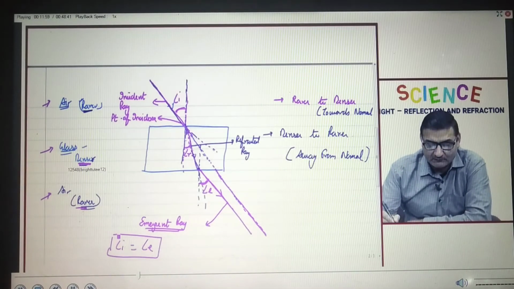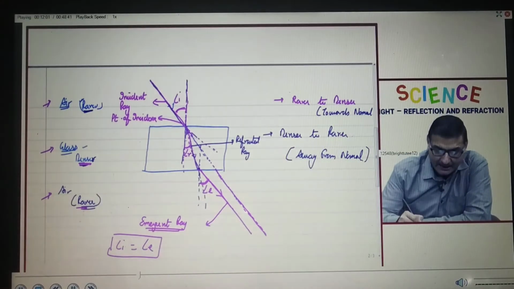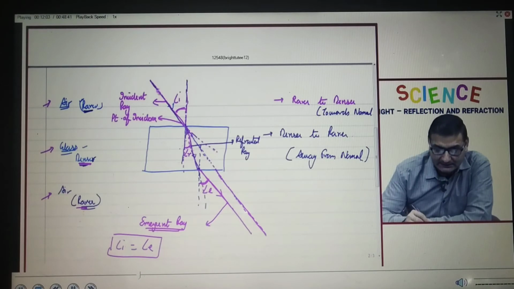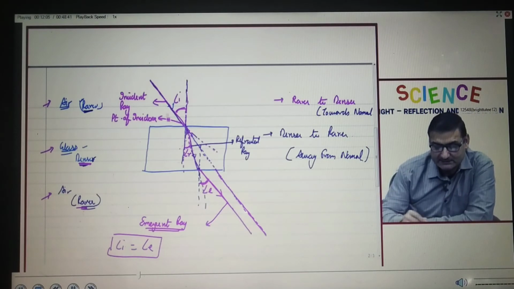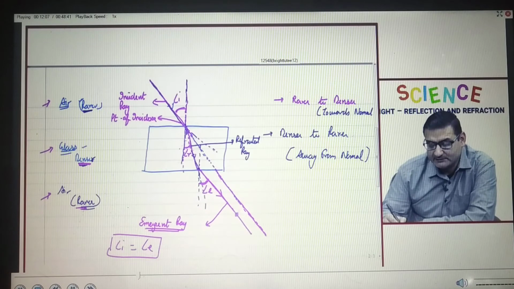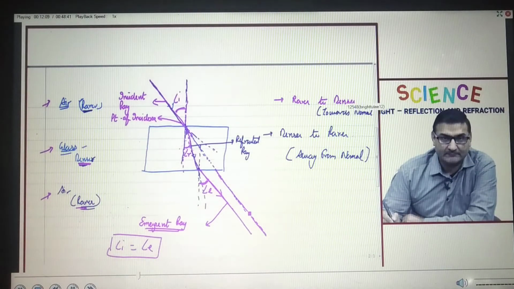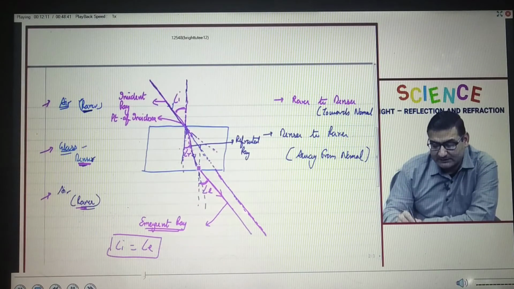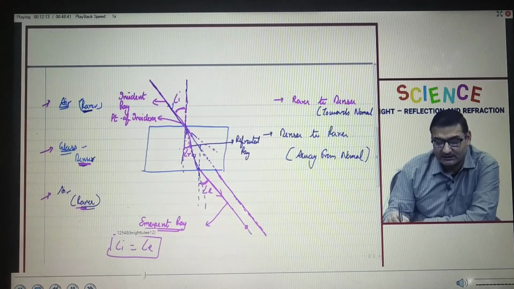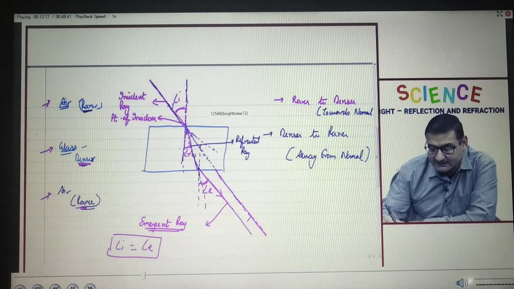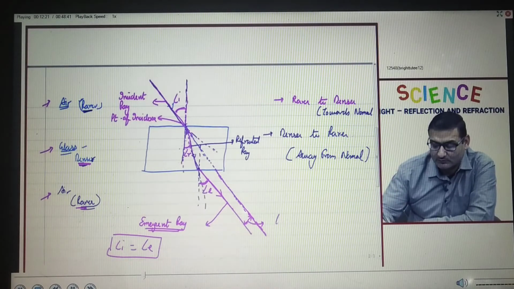In layman terms, we say that with parallel normals, the angle of deviation is same. Therefore, these two lines also become parallel. But of course, there is a deviation of this ray of light from its actual path, and this deviation, this distance by which it is displaced, is known as lateral displacement.